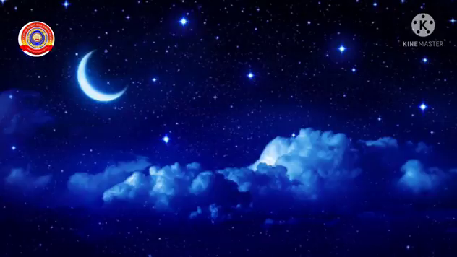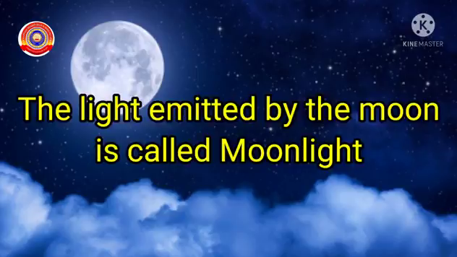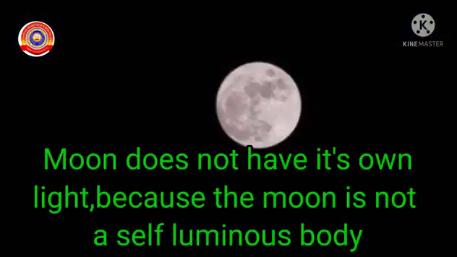Can you explain about the picture? Yes, this is the picture of the sky during night. And in this picture we can see the stars and the moon. My dear children, in your first standard you studied that the light emitted by the moon is called moonlight, right? Do you remember? The moon does not have its own light because moon is not a self-luminous body.